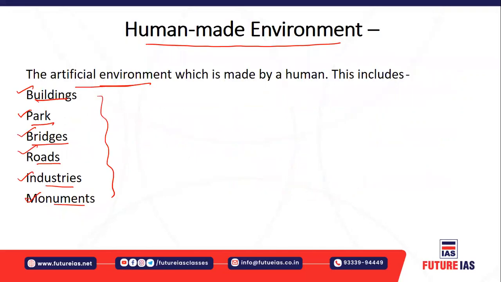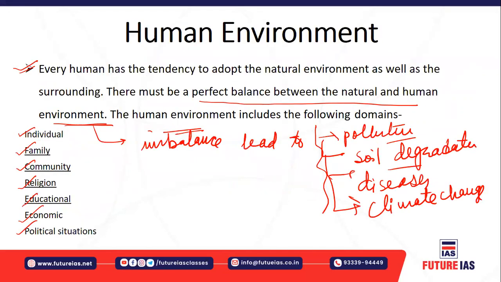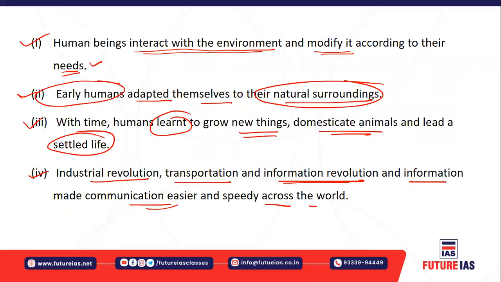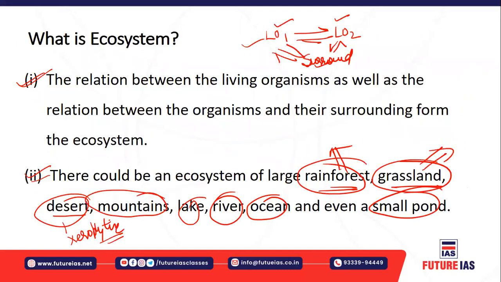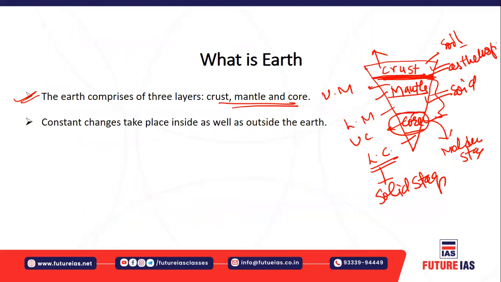We have also seen the human-made environment, the human environment, and the relationship between the human and the environment. It is an interacting process, basically a bidirectional process. Then we have seen the definition of ecosystem. And we have seen the interior of the earth, but since it is a seventh standard class, I'm not going into that detail.